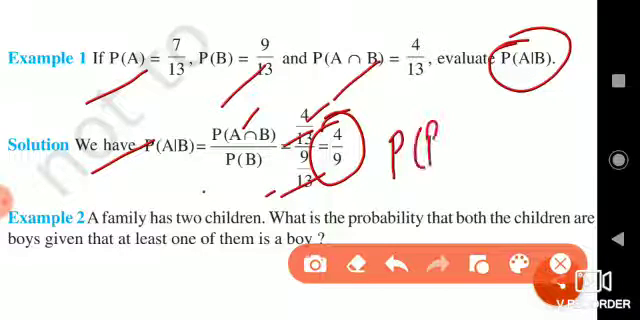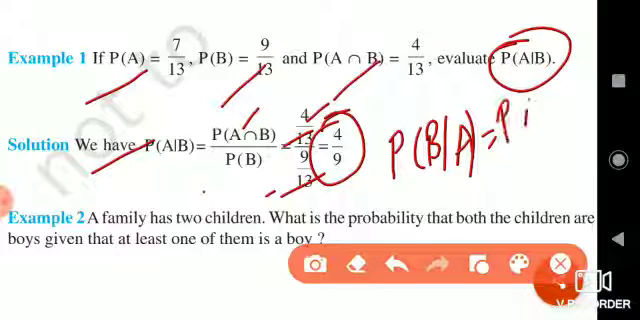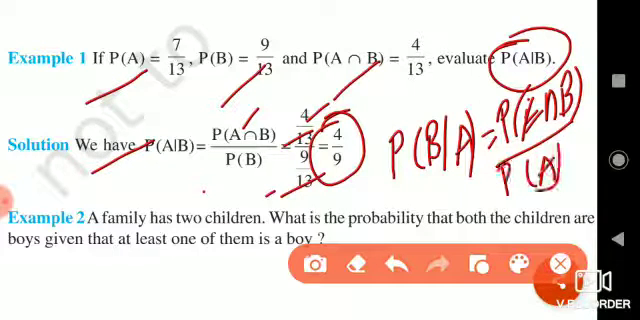Similarly, they may ask in the examination for the probability of B given A. The formula will be P of A intersection B divided by P of A. Therefore, P of A intersection B is 4 by 13 divided by P of A, which is 7 by 13. The 13 cancels, and we get the answer as 4 by 7.